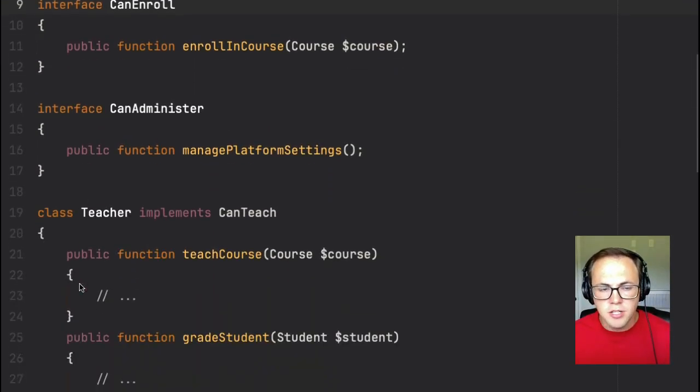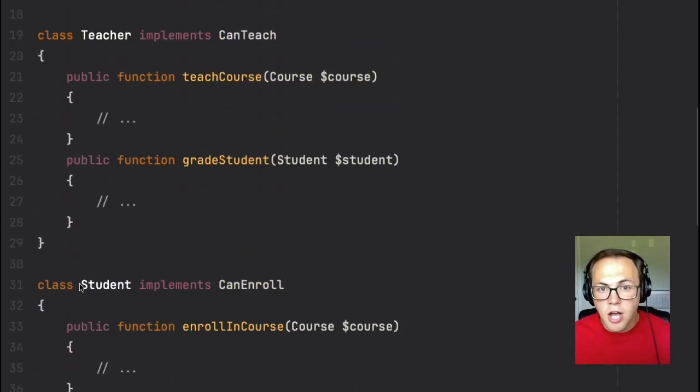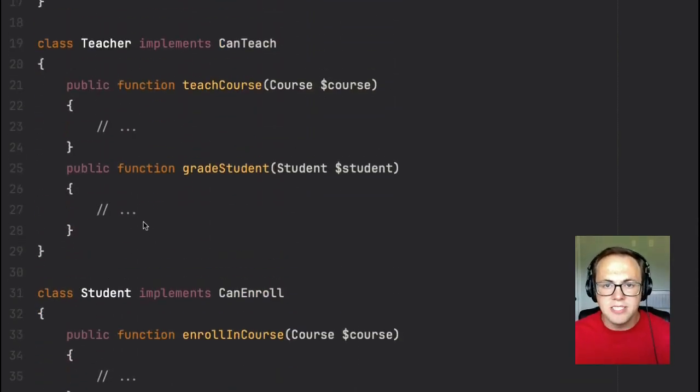If we scroll down a bit, you can see these user classes that we have for teacher, student, and admin are now much smaller. They only have the methods they need. There are no more extraneous methods that don't really do anything.